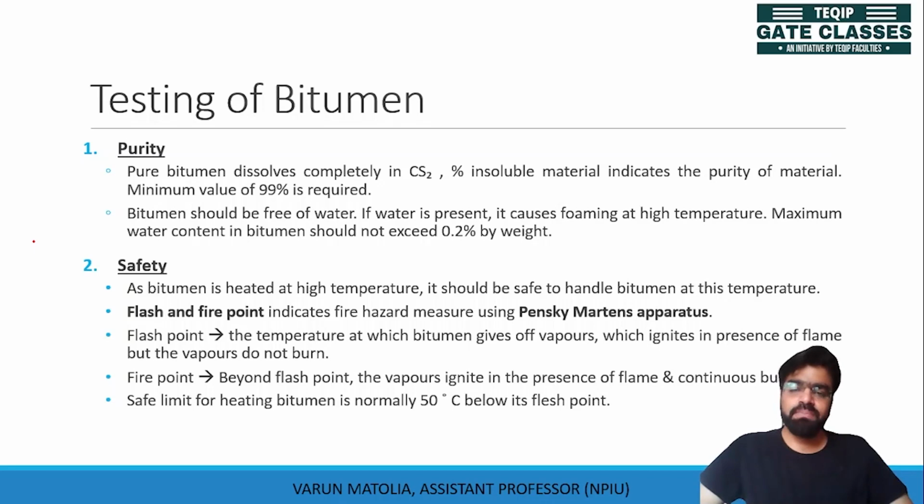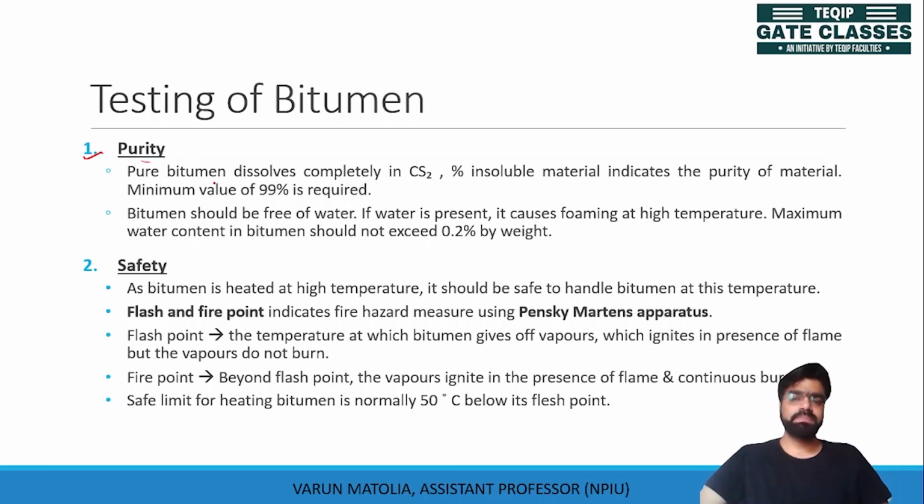So let us move into testing of bitumen. We need bitumen of desired qualities. So how do we test the bitumen according to our required properties? The first property is that bitumen should be pure.